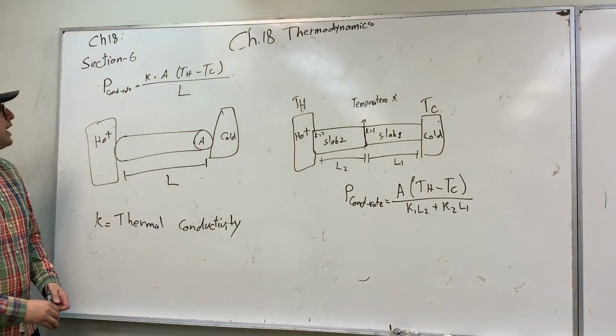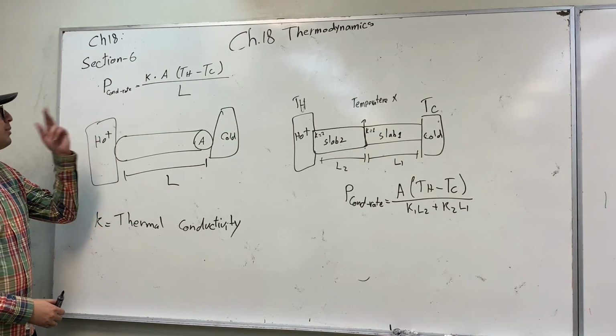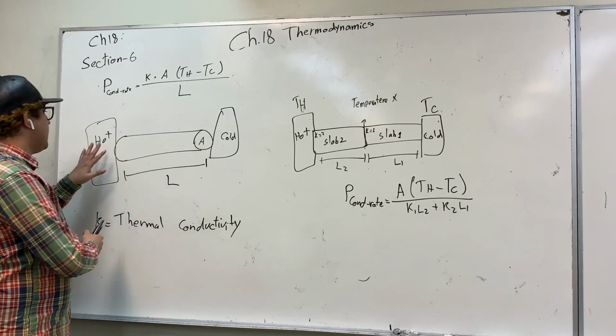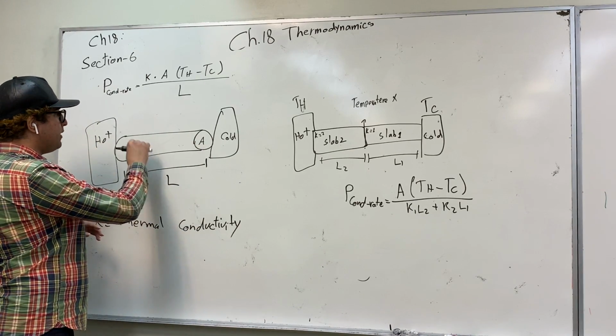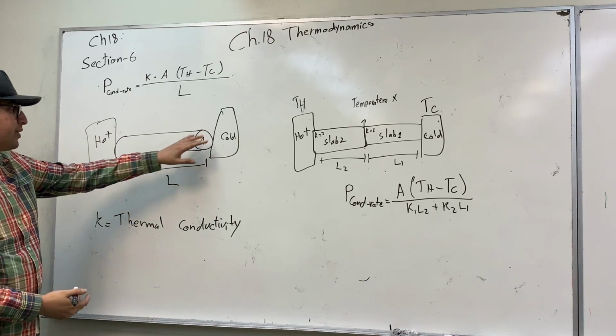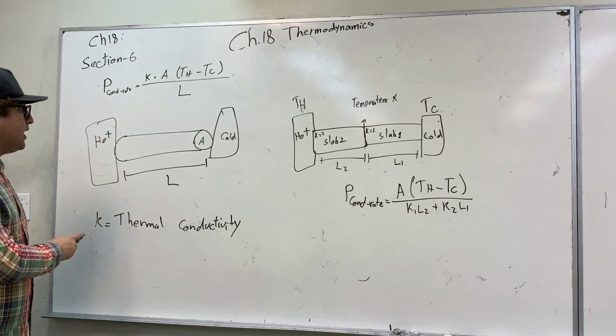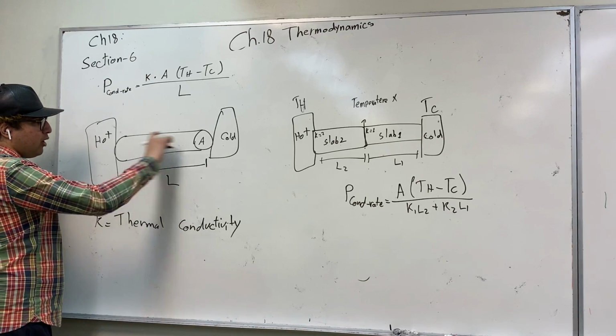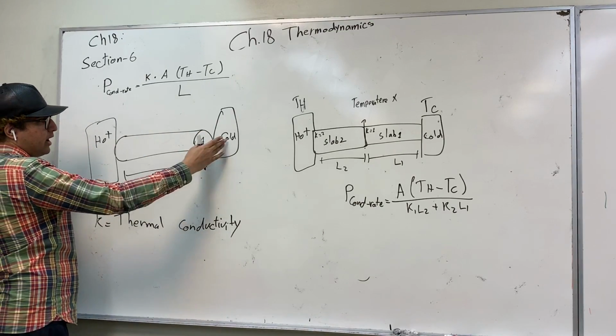Okay, so our last section of this chapter is about heat transfer. Heat transfer is basically when we have a hot object and a cold object, and we have some sort of medium or some sort of rod here connecting the two objects. So what's going to happen is that temperature will flow through the rod from the hot object to the cold object.